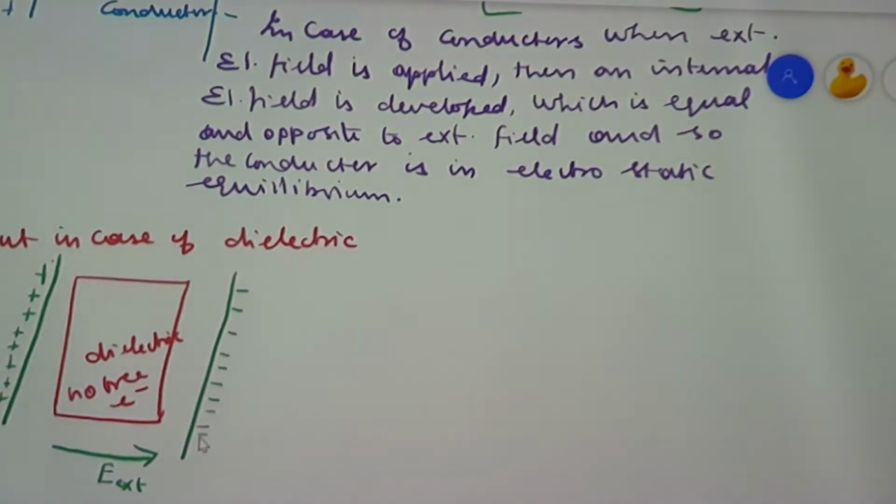So when I am applying an external electrical field inside this dielectric, the external electrical field will realign the charges that are available here, since there are no free electrons. So the charges now develop an internal electrical field, but in the opposite direction, which will be less than that of the external electrical field. Okay, let us write it here.